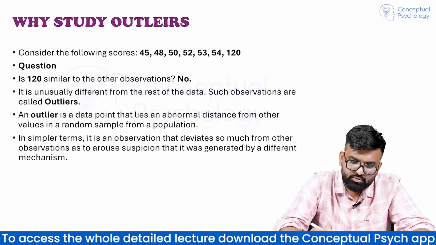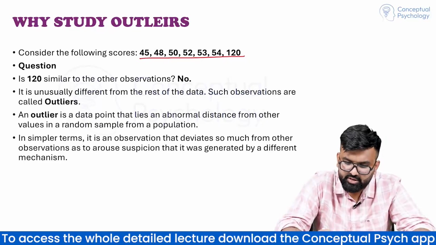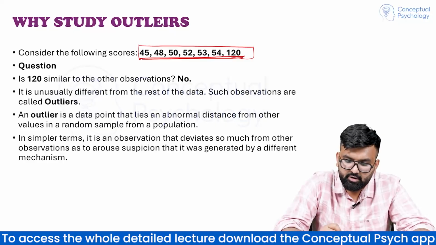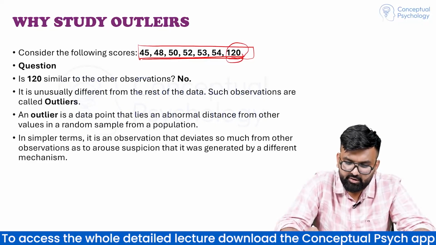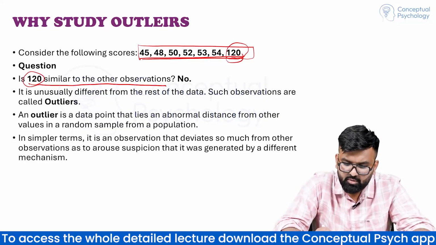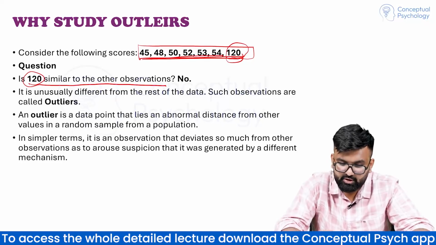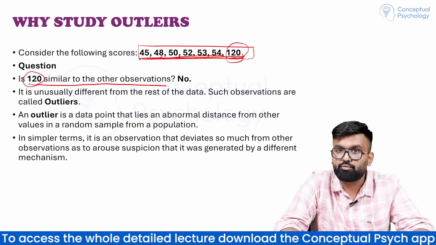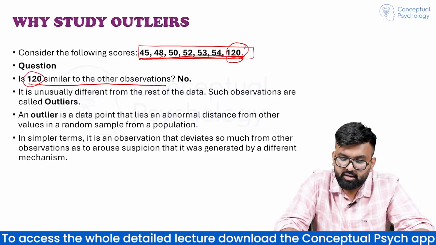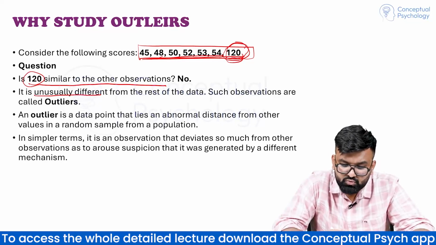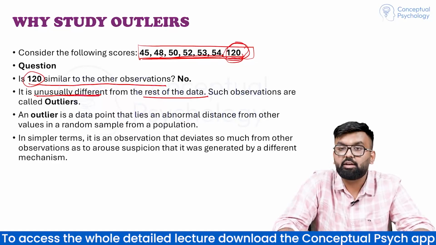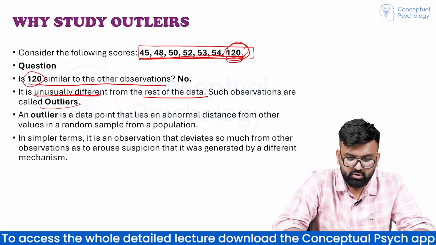Why study outliers? होते क्या है? अगर हम ये series of data देखें, if we look at this series of data, so 120 is very deviant. Is 120 similar to other observations? It is not. Other observations are around 50, 45, 48, 50, 52, 53, 54. But here it is 120. So they are unusually different from the rest of the data. Such observations are called outliers.